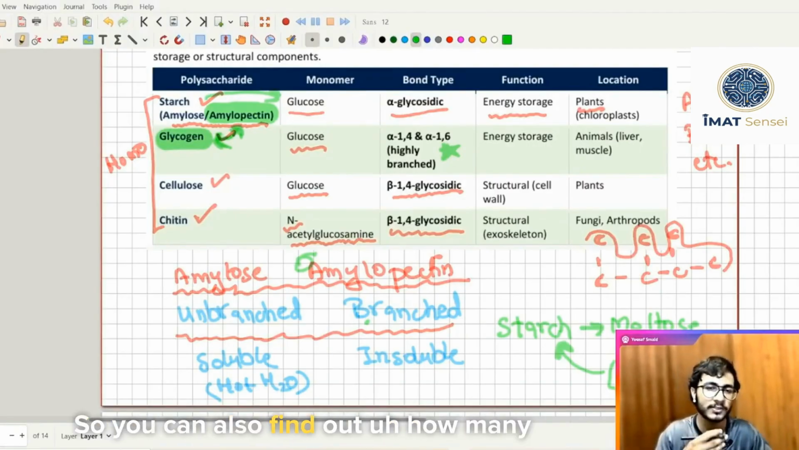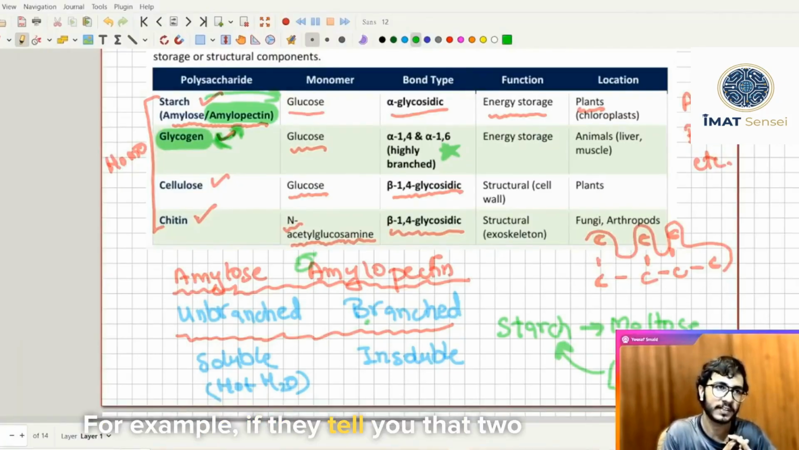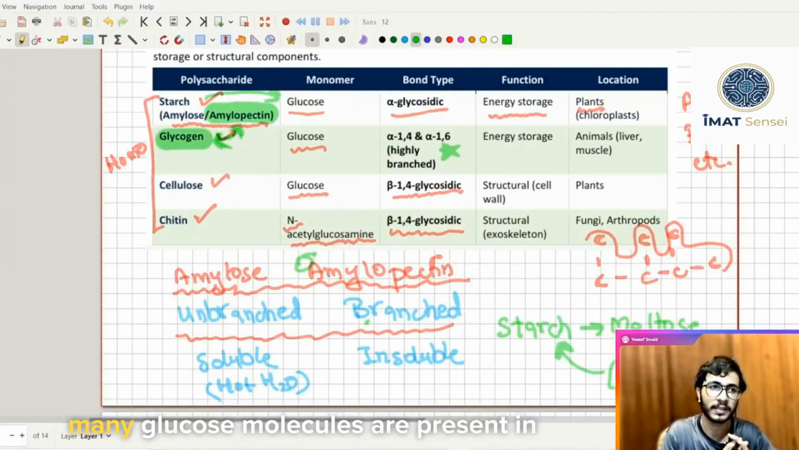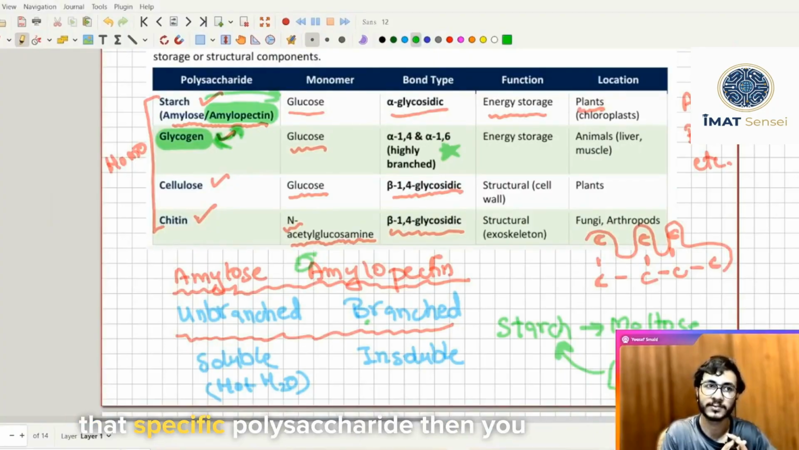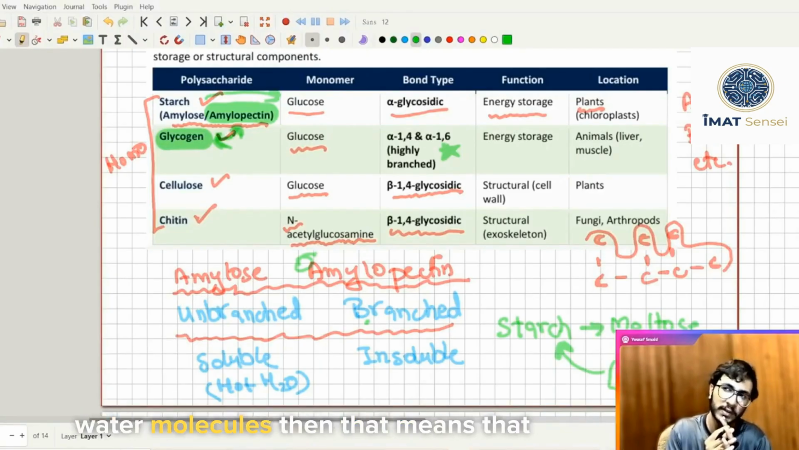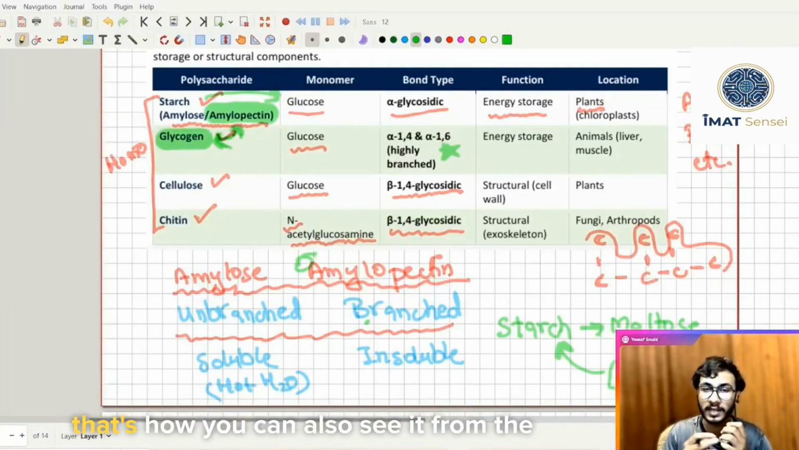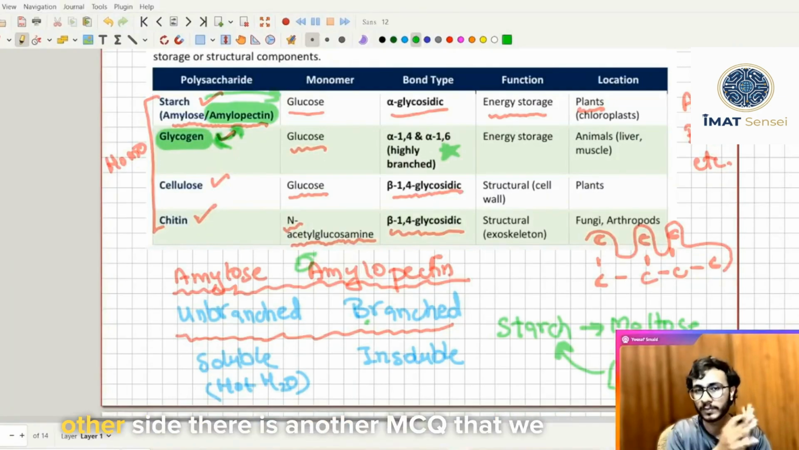So you can also find out how many molecules are attached using the number of water molecules released. For example, if they tell you that 2 water molecules are released, then how many glucose molecules are present in that specific polysaccharide? You will think, if there are 2 water molecules, then that means there will be 3 glucose molecules. So that's how you can also see it from the other side.